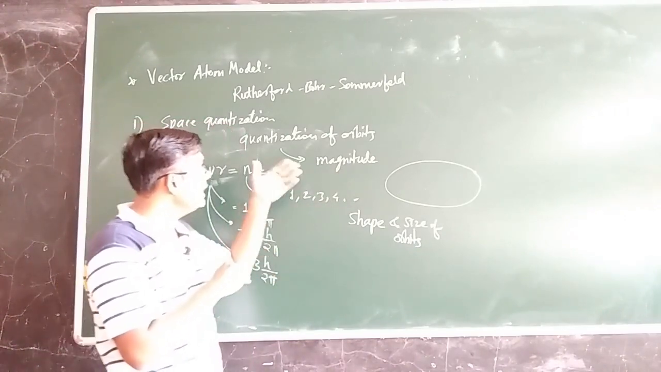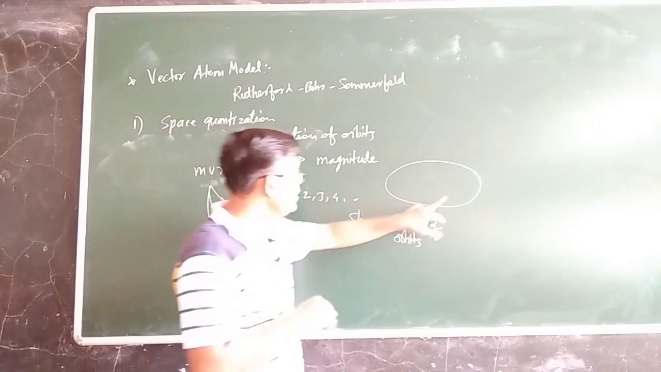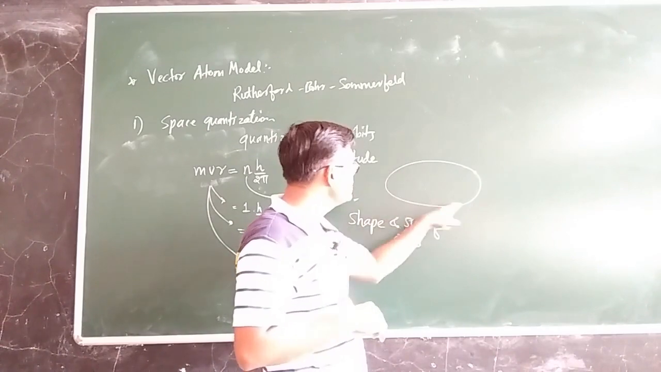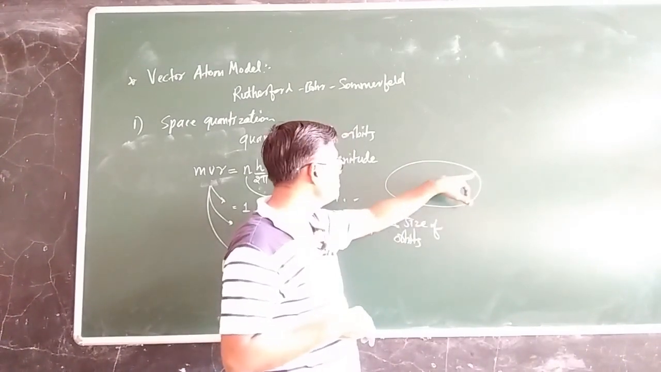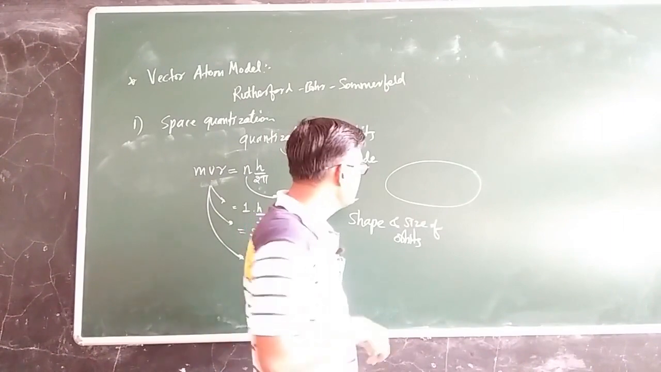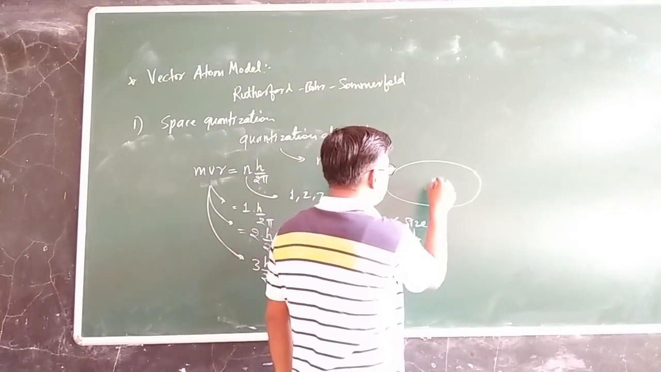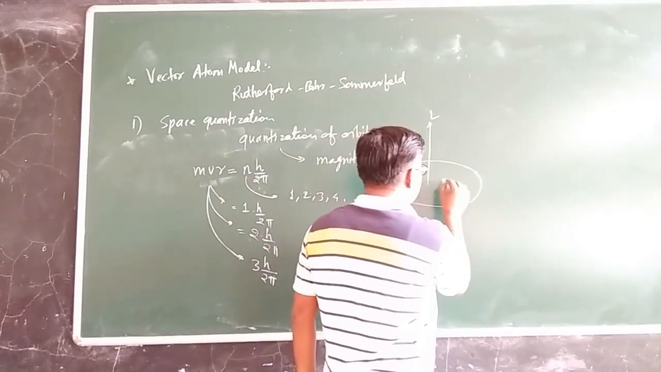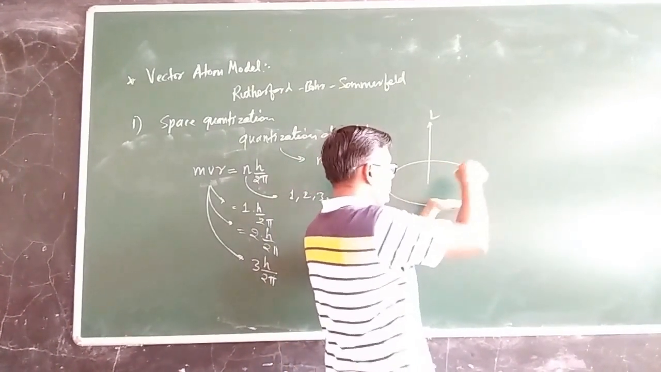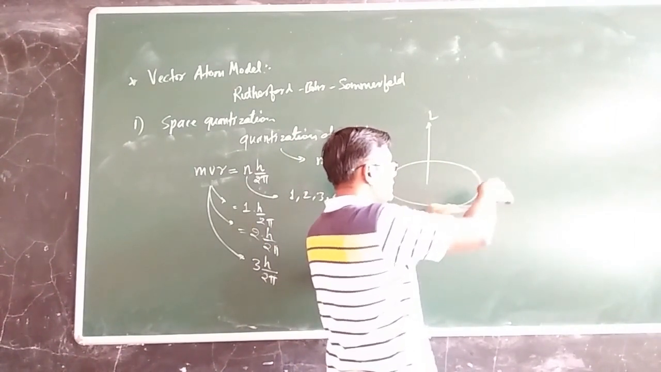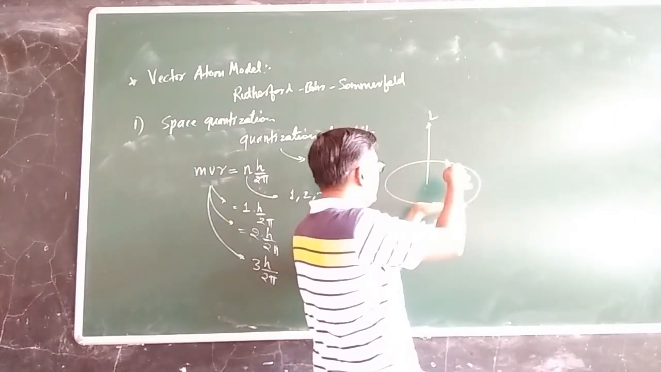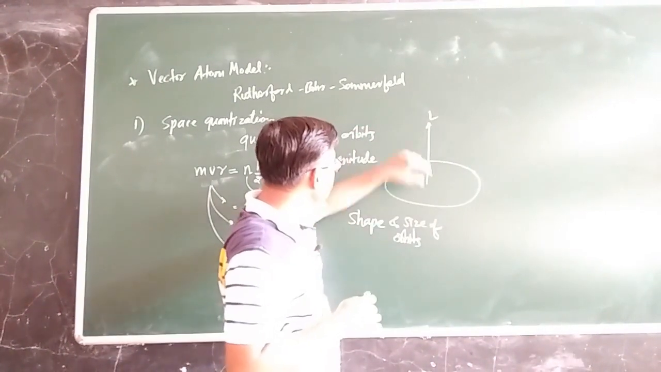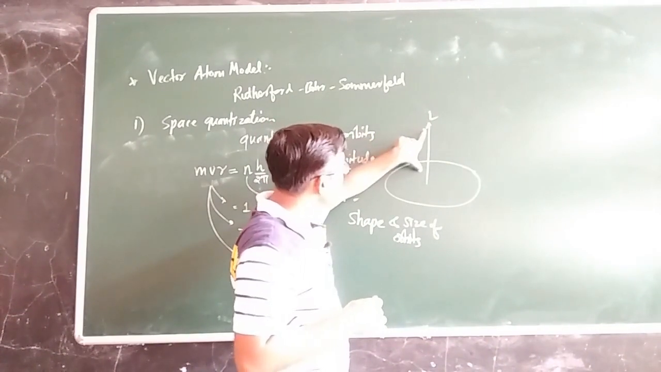Now what is the meaning of the direction of angular momentum? Just now I have illustrated that, suppose this is the electronic orbit, and the electron is revolving in this particular orbit, performing some kind of orbital motion. Then it will have some angular momentum. If this is the plane of the electronic orbit, there will be the radius vector and the velocity vector, and this angular momentum will be perpendicular to the plane of the electronic orbit.